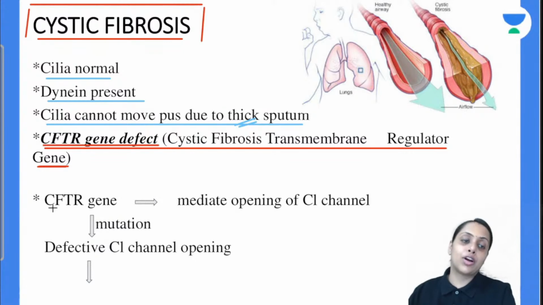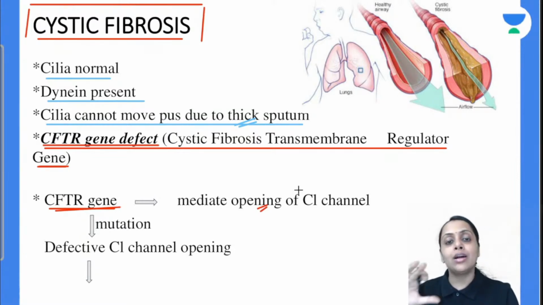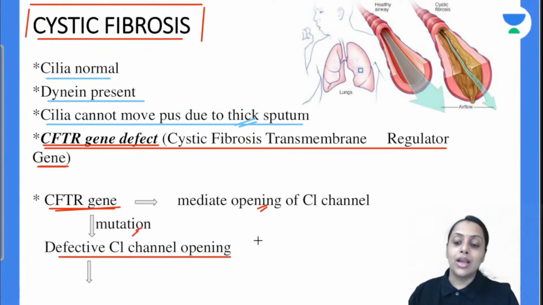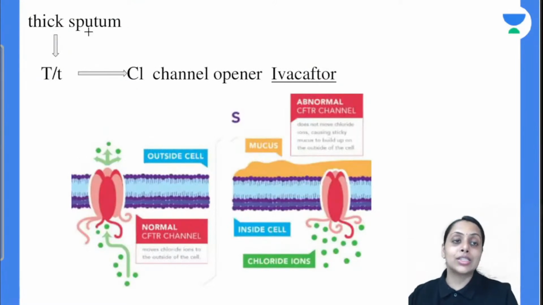So what are we going to see in this situation? What does this cystic fibrosis transmembrane regulator gene do? It mediates the opening of chloride channel. Chloride mixes with the sputum and normally sputum is thin. But due to mutation of this gene, what happened? There will be defective chloride opening, and that's why that is leading to the thick sputum. So that's why if